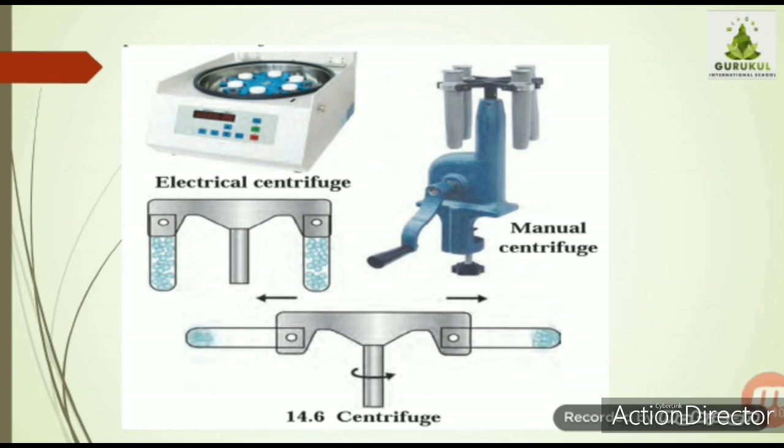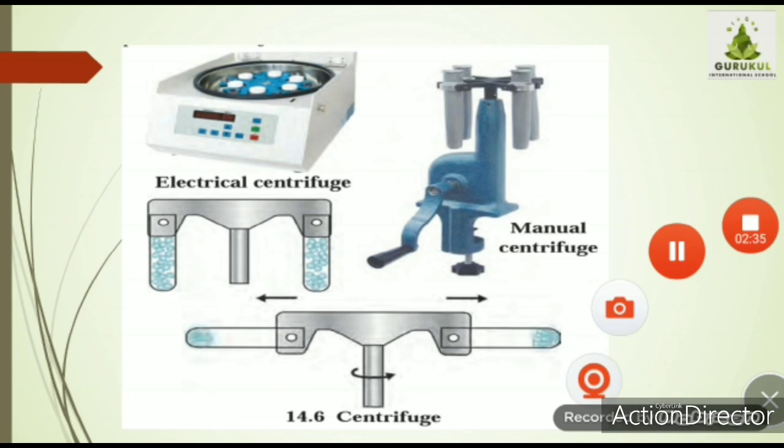as you can see in the figure, there are certain test tubes attached to the blue machine. Within that test tube, you have to fill the liquid, and when the switch is on, those tubes rotate at high speed, and as a result, the particles present in the test tube get settled at the bottom and the liquid part is on top in the test tube.